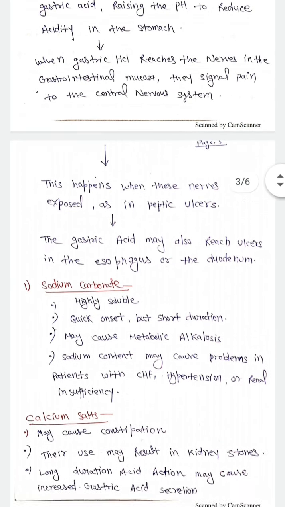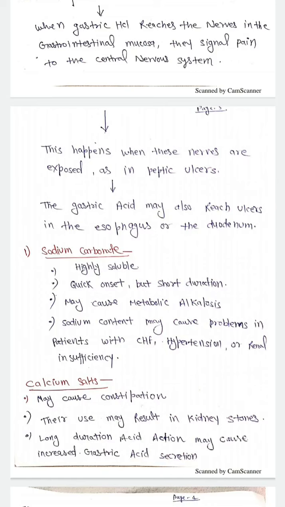So now we will discuss sodium carbonate. So what are the characteristics of sodium carbonate? It is highly soluble, it shows quick onset but shorter duration of action. The problem with sodium carbonate is that it may cause metabolic alkalosis. That means it raises the pH of the blood. And sodium content may cause problems in patients with CHF, that is congestive heart failure, hypertension or renal insufficiency. So it should be used with precaution in patients having CHF, hypertension or renal insufficiency because it has a high sodium content.